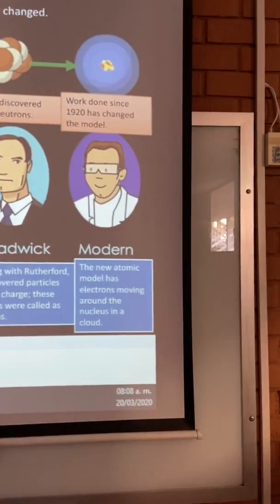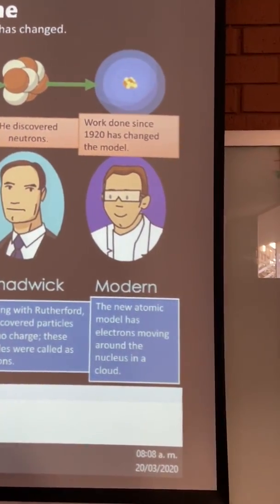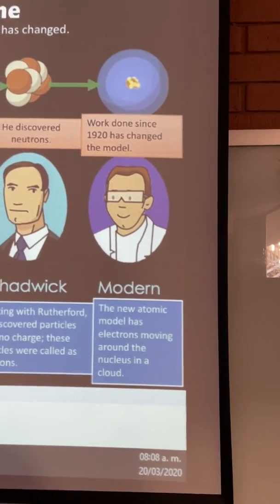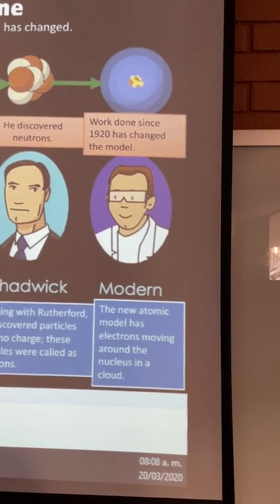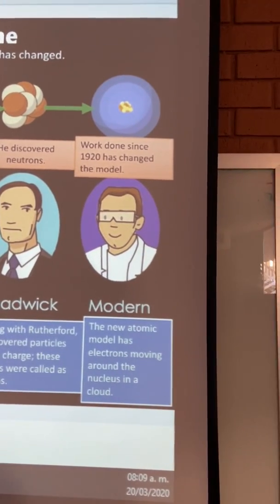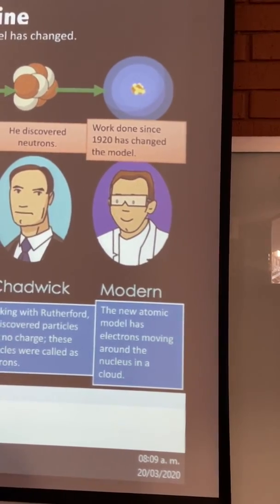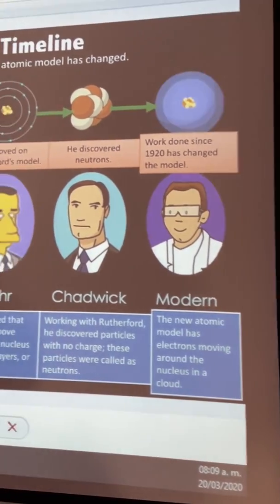And the last one, the modern scientific model of the atom. This work done since 1920 has changed the model, because the new atomic model has electrons moving around the nucleus in a cloud.